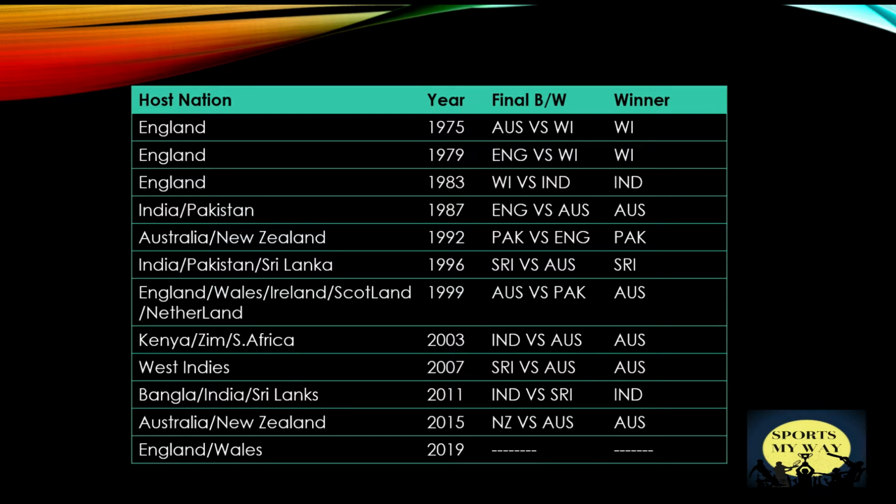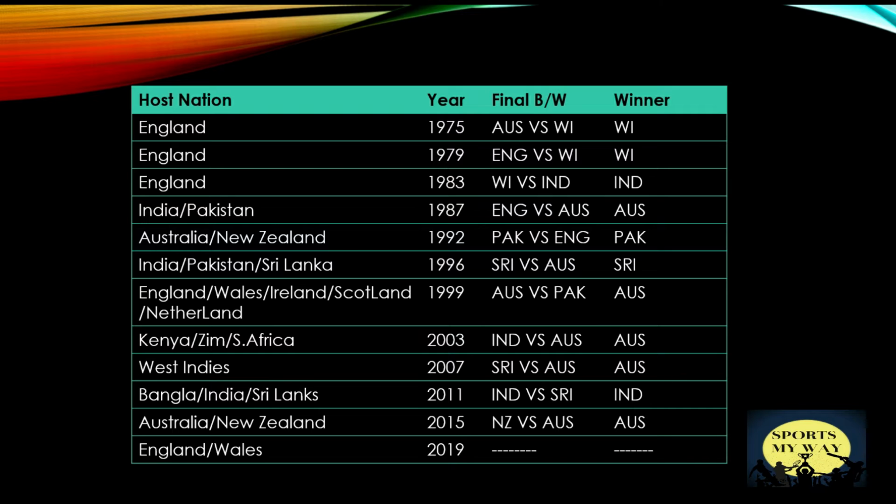The fifth World Cup was hosted by New Zealand and Australia in 1992. England and Pakistan reached the final, and Pakistan in the history of cricket won the World Cup for the very first time.